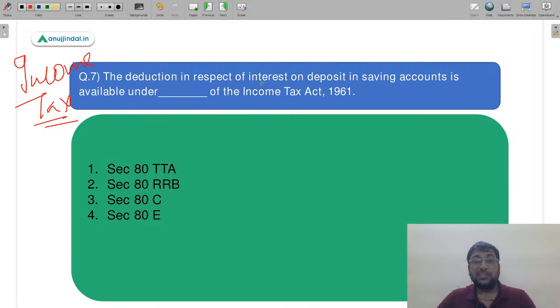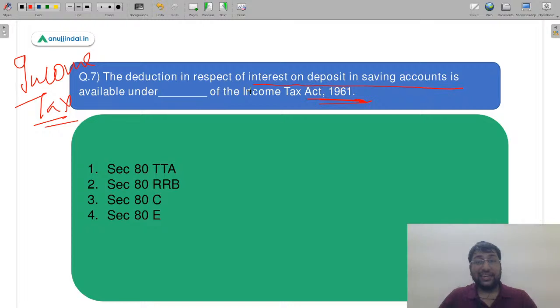The deduction in respect of interest on deposit in saving account is available under dash of Income Tax Act 1961. And let me tell you, it has been a trend, though we have covered the new provisions also. I had taken a session for the new provisions on the request of our dear student. But I have not seen UGC NET specifically asking recent amendments. They do not ask recent amendments much because this is not a tax specialized subject. You just have to be aware about the basics.